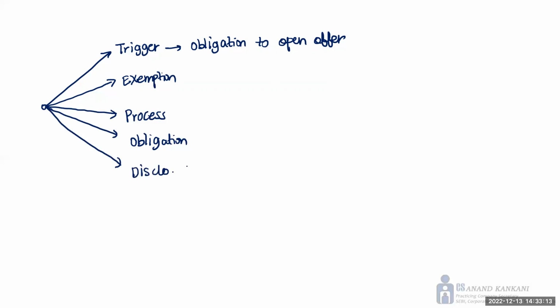Now, when I say open offer, when does the open offer begin and when does it end? Like I said, you have the open offer process. The open offer starts with something called a public announcement. Once you hit the trigger, regulation 13 tells you when the public announcement is to be given. In certain cases, you hit the trigger and then give the public announcement. In certain cases, you give the public announcement first, and then you hit the trigger.